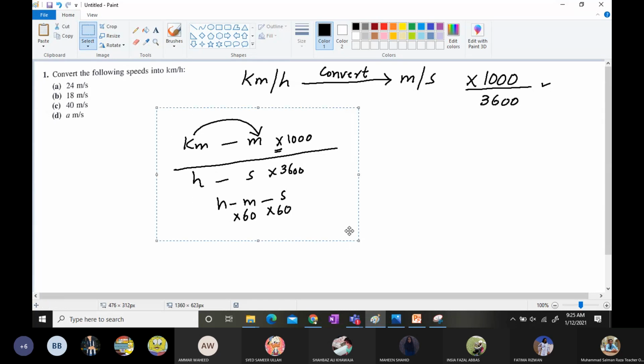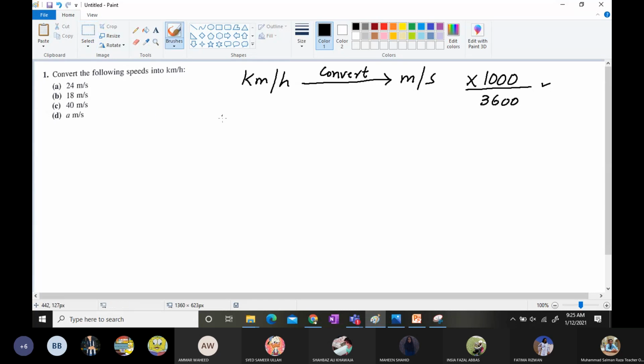Now, if the thing goes vice versa, like meter per second changes to kilometer per hour, the things are simple. Multiply by 3600 and divide by 1000. This is the formula. Kilometer per hour to meter per second is multiplying by 1000 and dividing by 3600, whereas meter per second to kilometer per hour is always multiplying by 3600 and dividing by 1000.